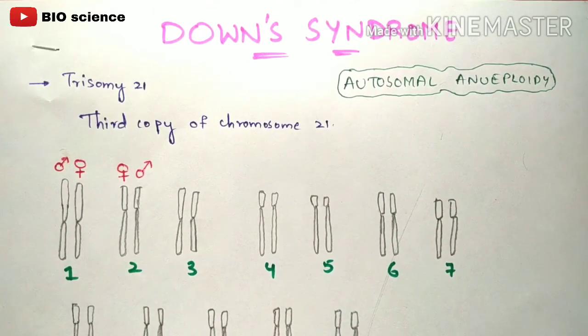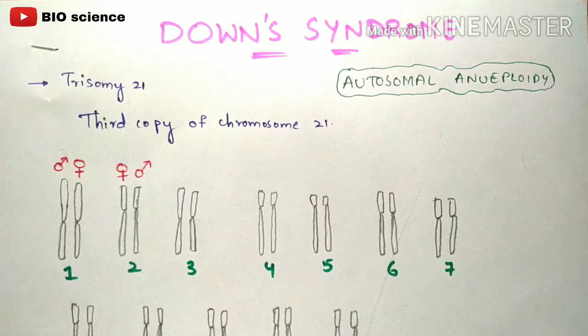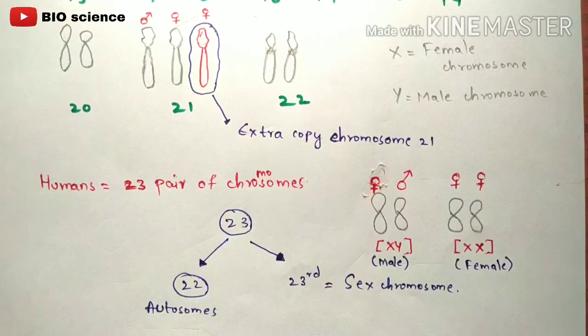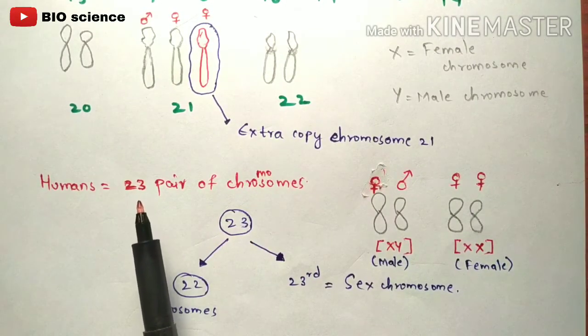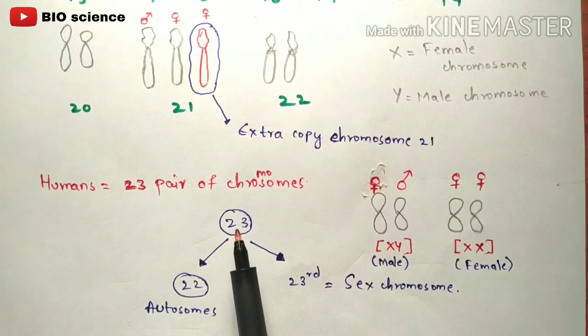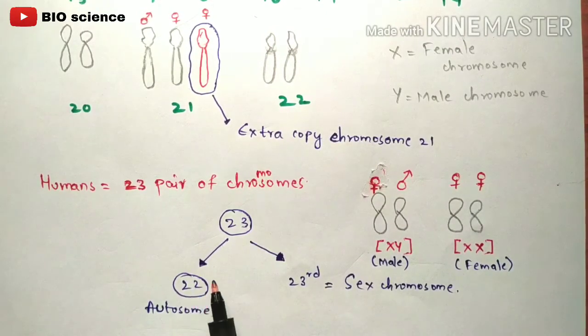I wanted to give you a small introduction on the chromosome so that you can understand Down syndrome. Normally, human beings consist of 23 pairs of chromosomes. This is a basic thing which all of us know, right? Of those 23 pairs, 22 are autosomes, and the remaining one pair, the 23rd pair, is called the sex chromosome, right? Down syndrome can be seen in the autosomes. This is very important to remember. So where can Down syndrome be seen? It can be seen in the autosomes, right?